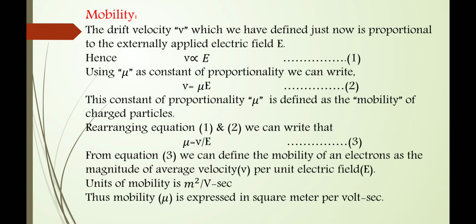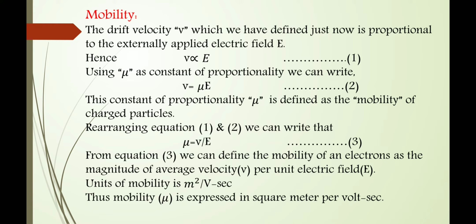After that, mobility. What is meant by mobility? The drift velocity v, which we have just defined, is proportional to the externally applied electric field E. So we can write that v is directly proportional to E. This is equation 1. Using mu as a constant of proportionality, we add the constant to remove the proportionality sign.